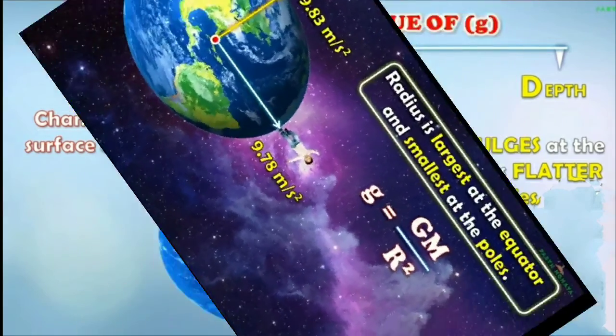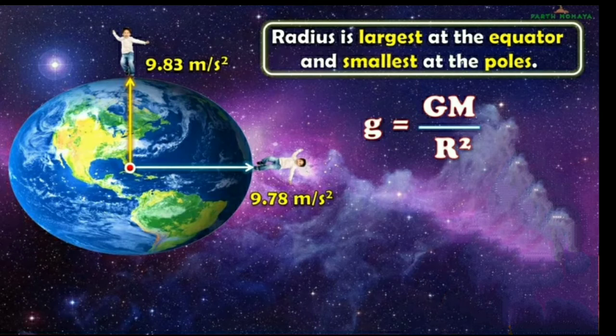So what does this mean? It means that the radius is largest at the equator and it is smallest at the pole. Now since the radius is different at the equator and the pole, the value of g is thus highest at the poles. It is 9.83 meter per second square and it decreases slowly with decreasing latitude. That means it is lowest at the equator.